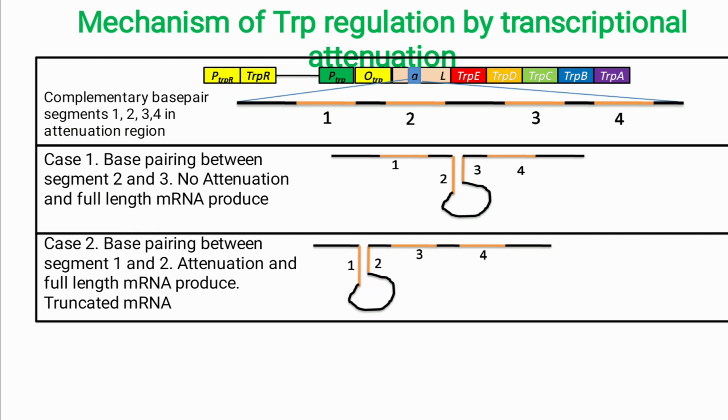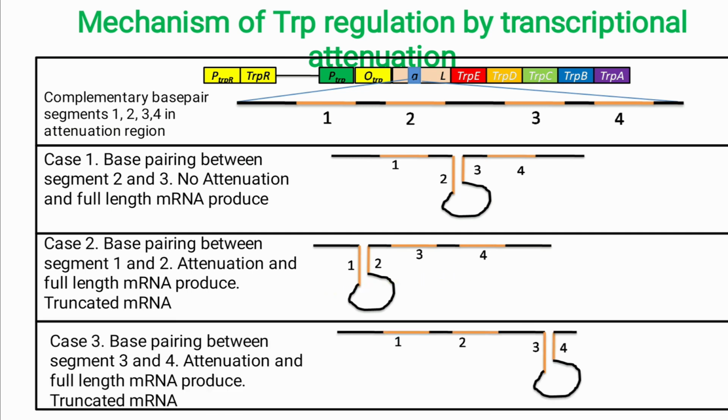Whereas in case 2, base pairing between segment 1 and 2: when segments 1 and 2 base pair, that leads to a stop signal after segment 2, which leads to attenuation or truncation of the mRNA molecule immediately after the segment 1 region. Another case is base pairing between 3 and 4. After the 3 and 4 dimer, uracil rich regions will be there, which will cause truncation of the mRNA molecule, so that truncated mRNA is produced.